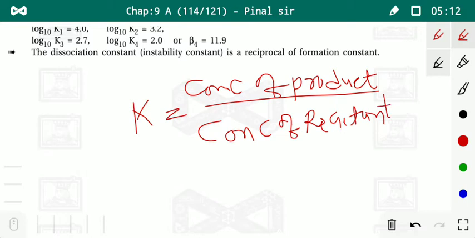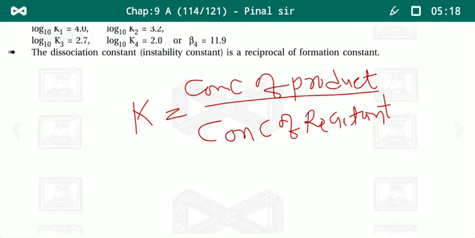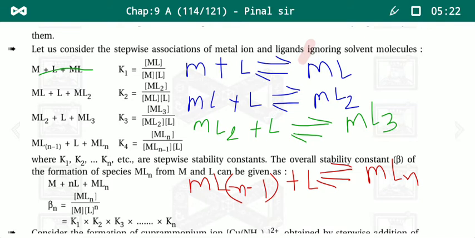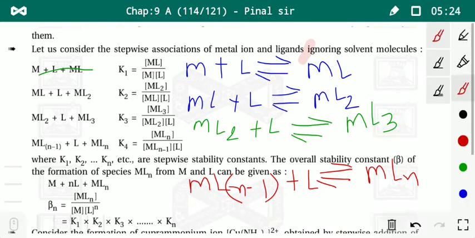Okay, now see this reaction we have. This is our concentration, this is our product ML4 and this is our reactant.